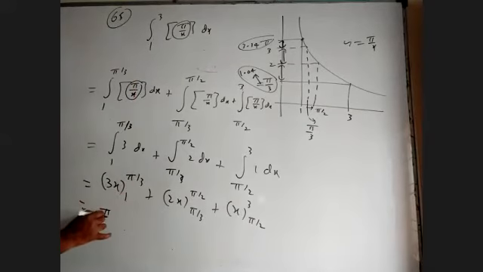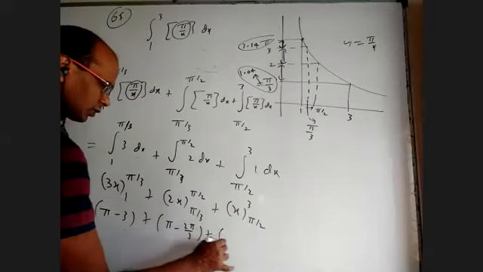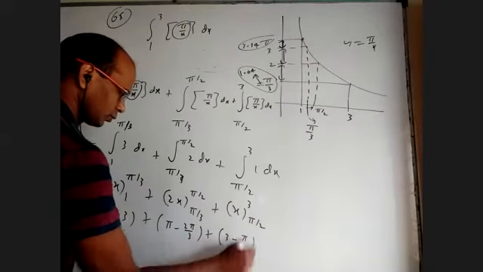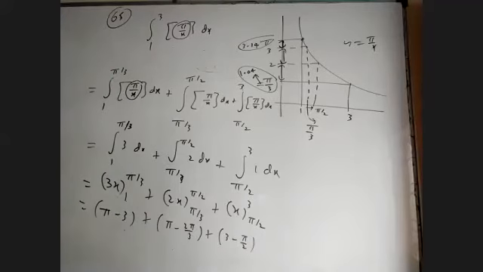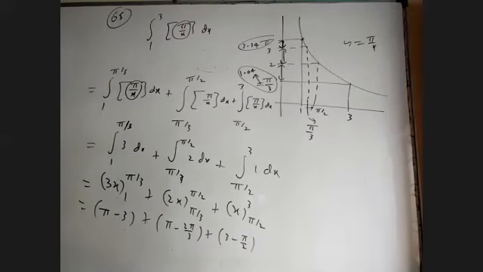This is pi minus 3. This is pi minus 2 pi by 3. This is 3 minus pi by 2. So minus 3 and plus 3 somehow got cancelled here. Pi plus pi is 2 pi, minus 2 pi by 3 gives 4 pi by 3, minus pi by 2. 5 pi by 6 is cancelled.